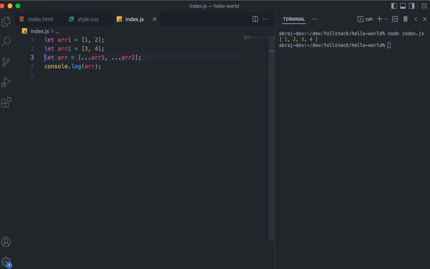You can understand it like this: let arr is equal to, and the spread operator arr1 will take the contents of arr1 and paste them, followed by the contents of arr2, which it will again take and paste.